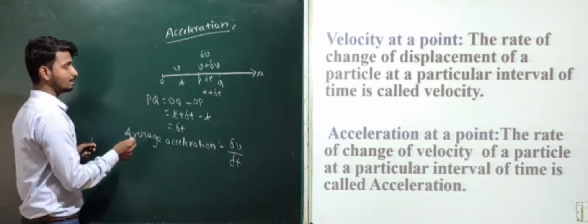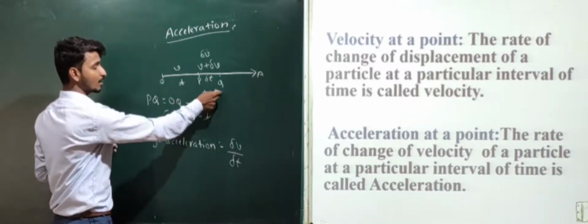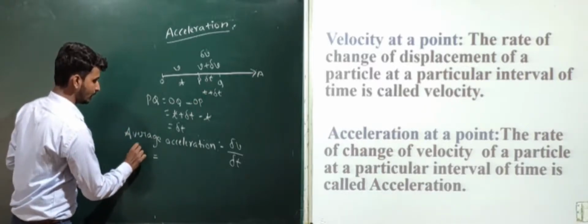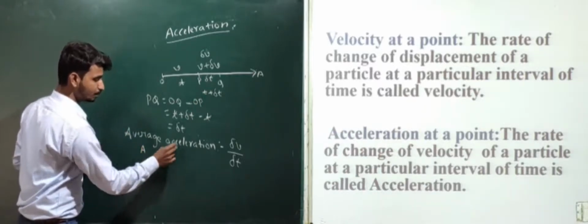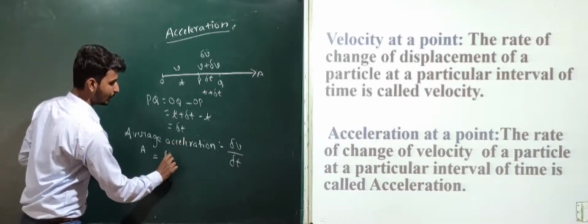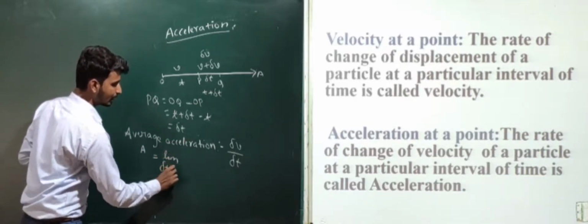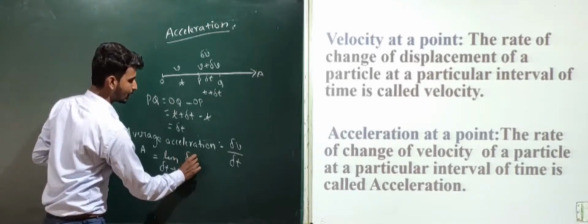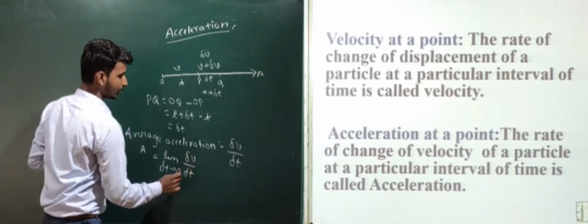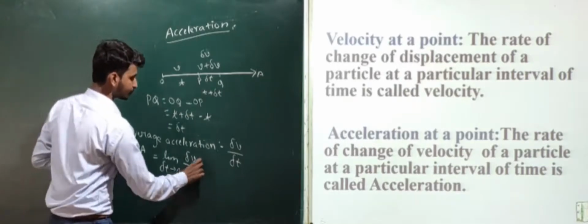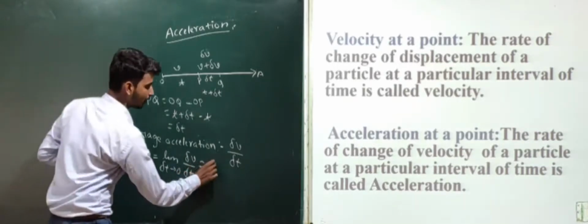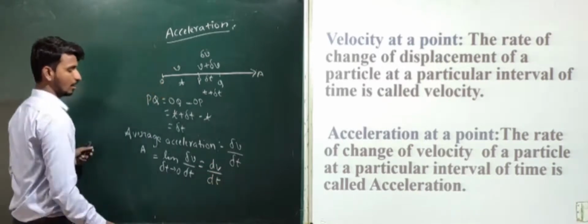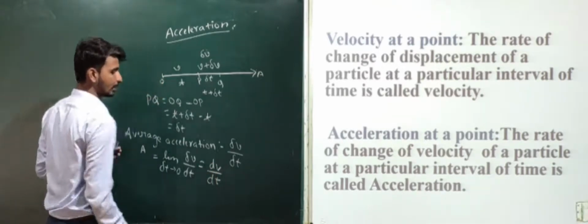So what we will do here, we have to apply the limit to the time, that is acceleration equal to limit delta t tends to 0 of delta v divided by delta t, the average acceleration, which will be dv divided by dt.